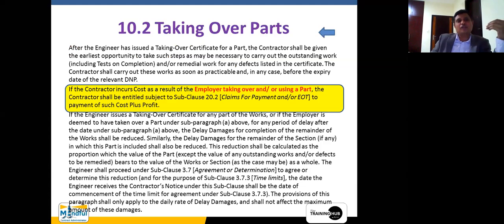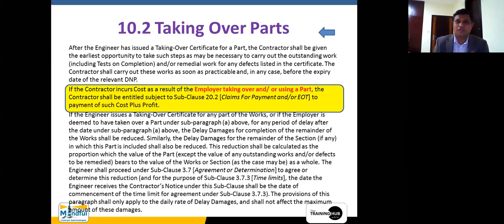Again, it comes if the contractor incurs cost as a result of the employer's taking over and using part. Now, who is active in this one? Again, the dice comes into play. This phase of the dice is an act by the employer or the engineer. So the act by the employer or the engineer is taking over and using a part. Okay. So if the contractor incurs cost as a result of the employer's taking over and using a part, the contractor shall be entitled, subject to this clause, to payment of such cost plus profit.